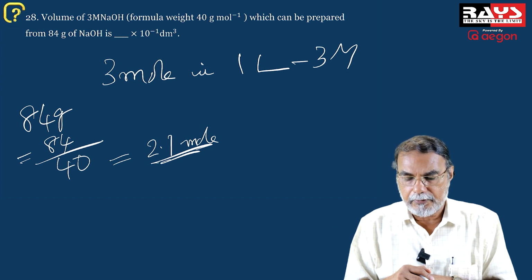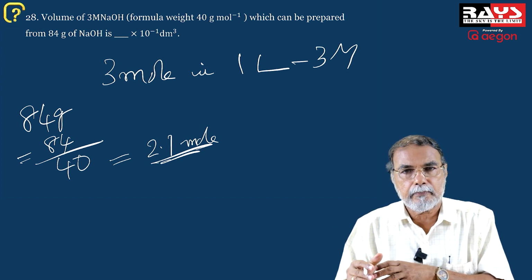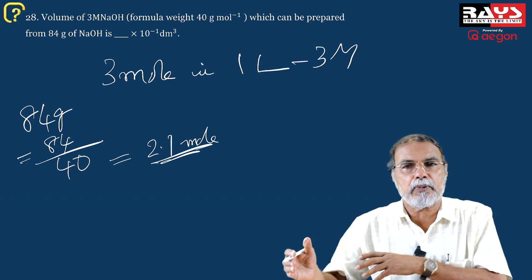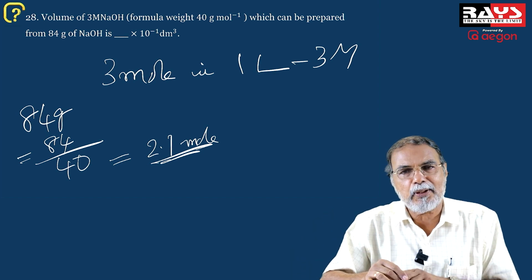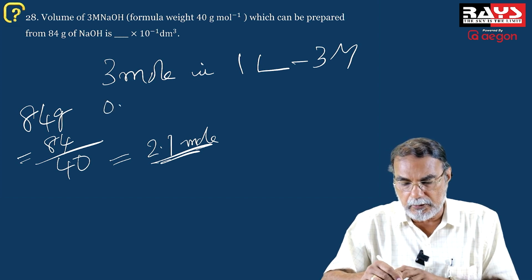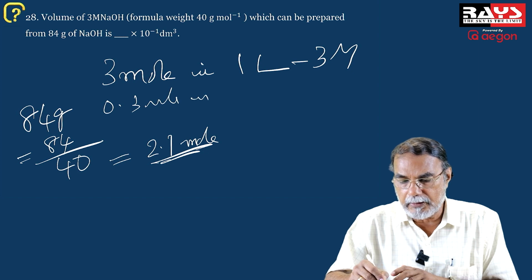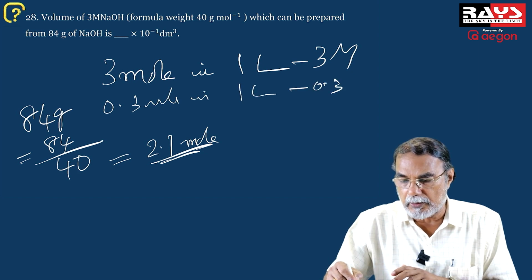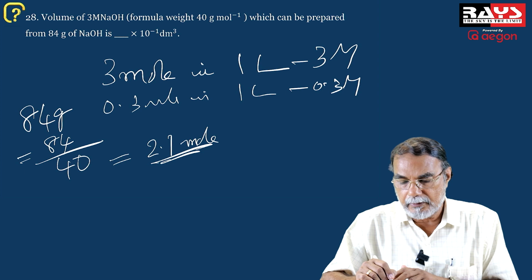If it is 2.1 mole, in how many liters will it be 3 molar?